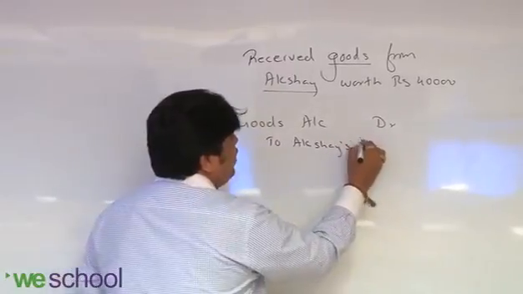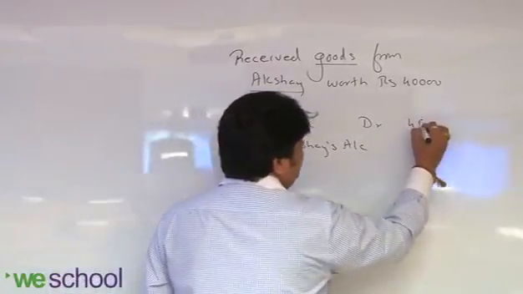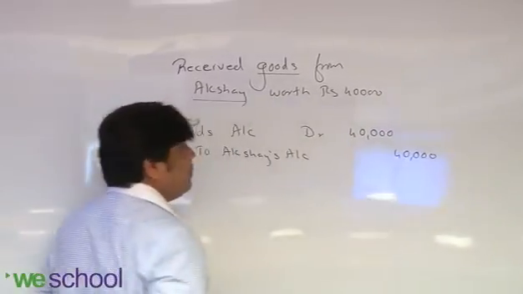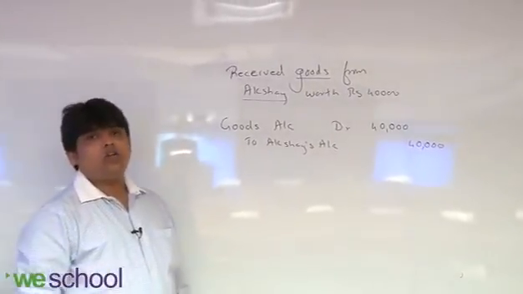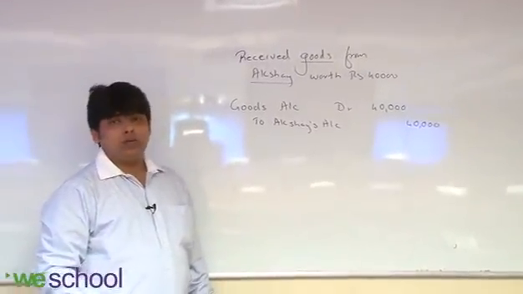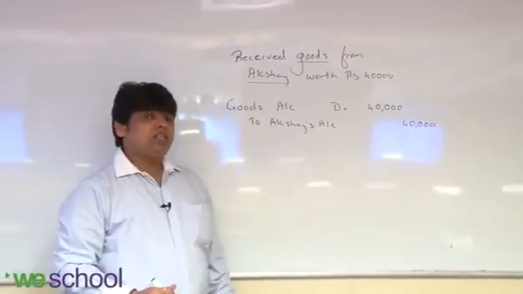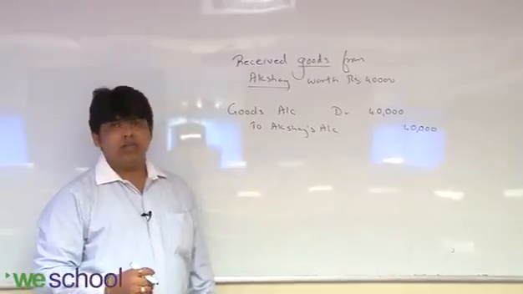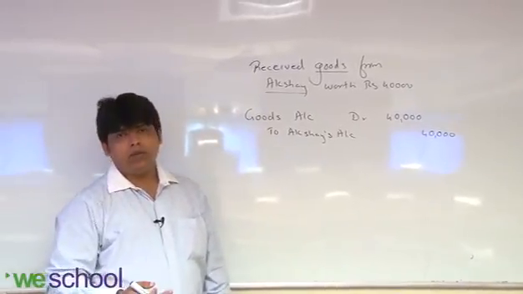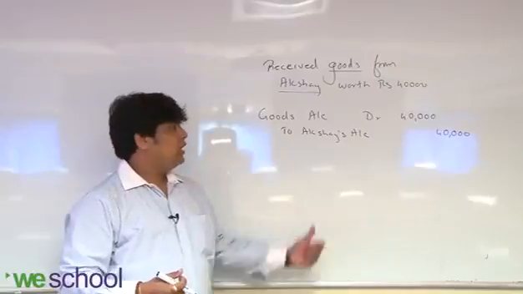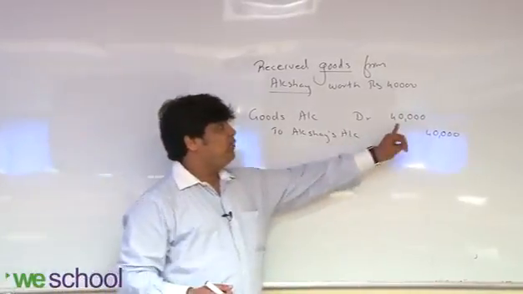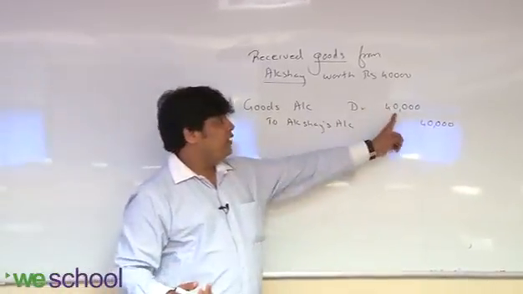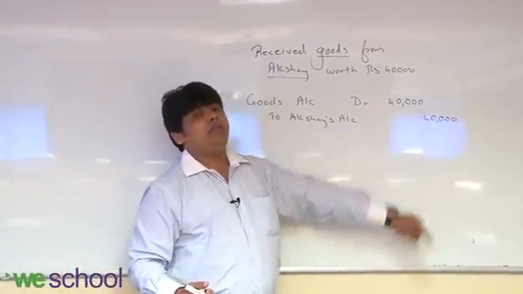Some people say, sir, why you have not written cash? Because they didn't mention that you have purchased by cash. If it is a cash purchase, then cash will come. Unless and until cash is mentioned, you have to write personal account from whom you have purchased. Because in business, transactions are mostly not in cash. They are always on credit, and afterwards we make the payment to them after 1 month or 20 days or 15 days. So this is the transaction. See, debit 40,000, credit 40,000. What I told you, dual aspect: for every debit effect, there is equal and opposite credit effect.